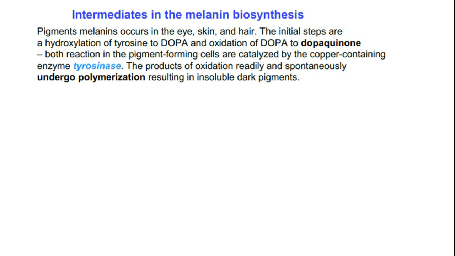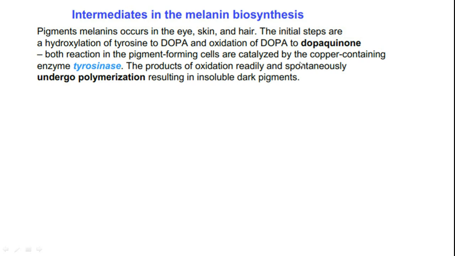They are formed first from tyrosine, which is converted to DOPA. The sequence of chemical reactions in melanin formation is really simple and straightforward. Tyrosine first gets converted to DOPA, and DOPA will be converted to dopaquinone with the help of a copper containing enzyme, tyrosinase. This enzyme is usually present more in color producing tissues, the color pigment forming cells.